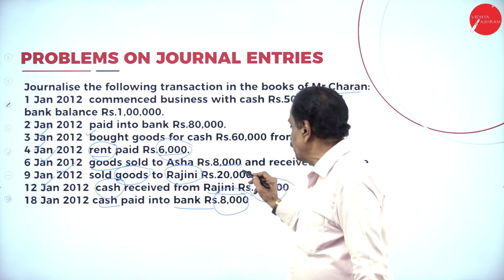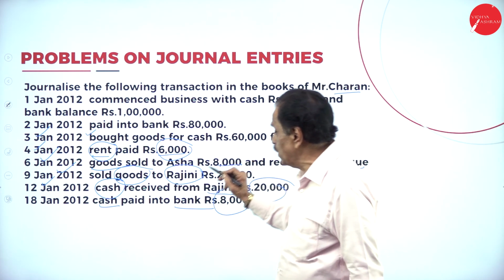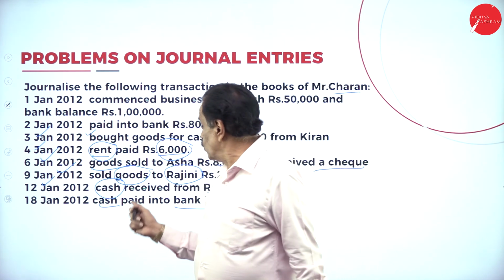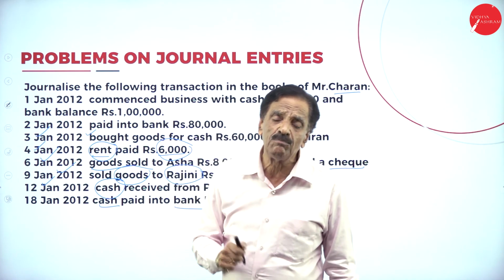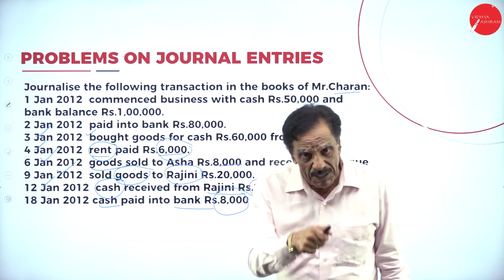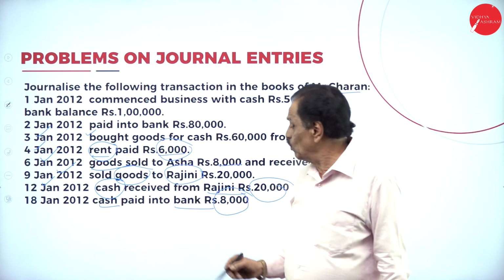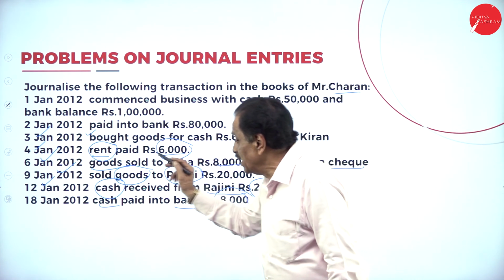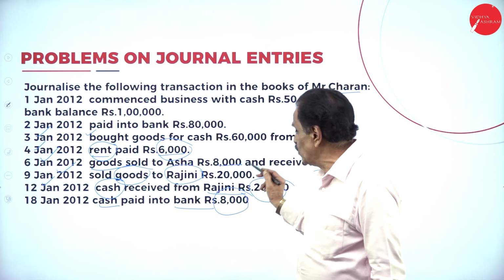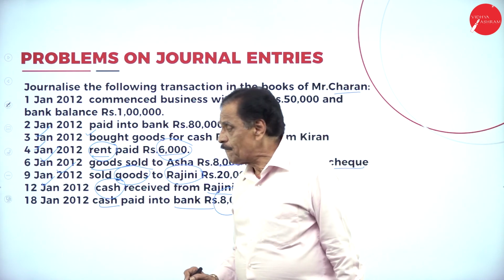Sold goods to Rajini rupees 20,000. Name has been mentioned. Goods is going out. To whom? Rajini. Rajini is a personal account. What the personal account says? Debit the receiver, credit the giver. Who is the receiver? Rajini. What's the entry? Rajini account debit to sales account to the extent of 20,000.